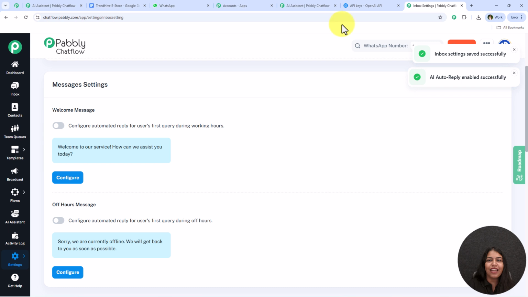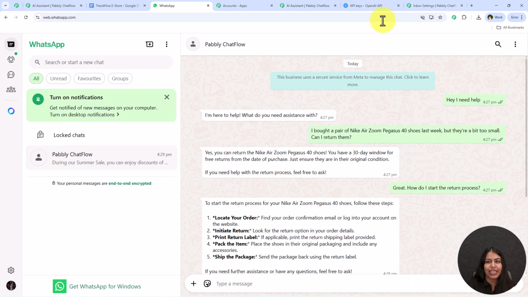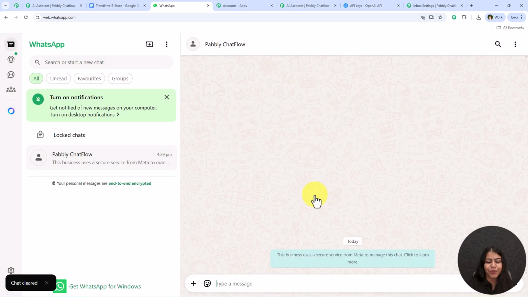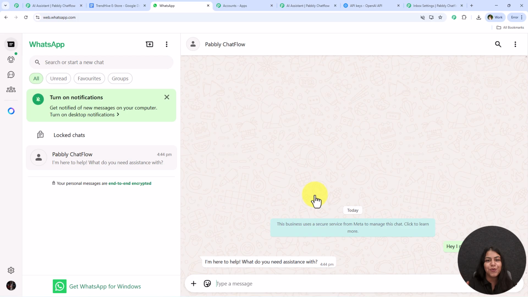So yes, you can see that we have successfully completed this AI agent, and now I'm just going to test it once again. So first I'm just going to go back towards my WhatsApp, and I'm just going to clear this previous conversation and start fresh. So I'm just going to type, hey, I need help, once again, and I'm just going to simply send them this message. And once I send this message, it is saying, I am here to assist you, I'm here to help you.